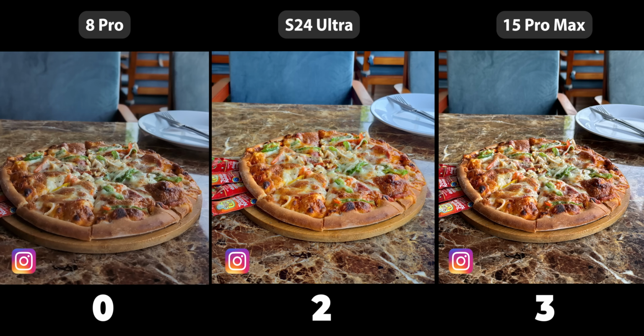Starting with Instagram, the S24 Ultra colors are too saturated and it doesn't look like a real pizza anymore. The 15 Pro Max did balance the colors quite well, while the 8 Pro removed it completely, resulting in a dull-looking photo.